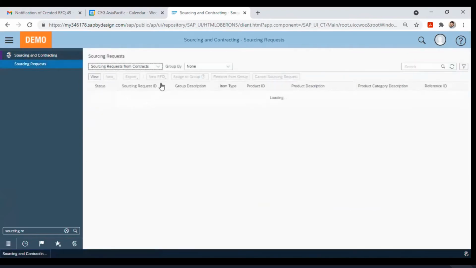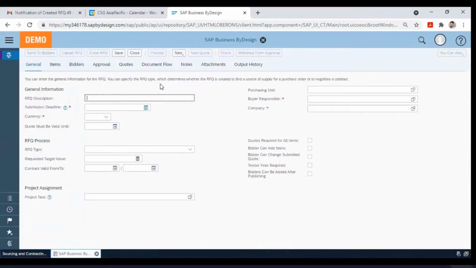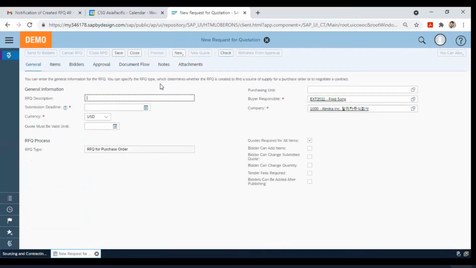I'll again go to the sourcing request. Sorry, actually I sent the normal form to me, which was not the interactive form. That's why I'm creating this again.